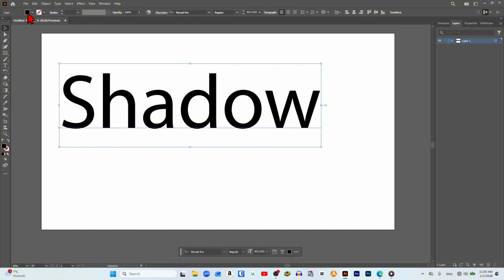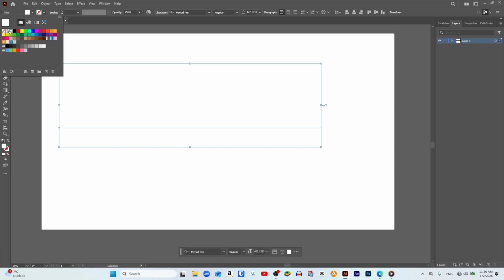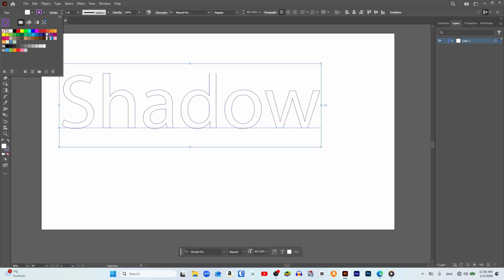We click on the first color box, which is the one furthest to the left, and in this color palette, we choose the fill color that we want our text to have. In my case, I am going to choose the color white. Right next to it, we click on this other box to determine the stroke color, and pay close attention here, because the color we apply to the stroke will be the color of our long shadow, and in my case, I select the color black.